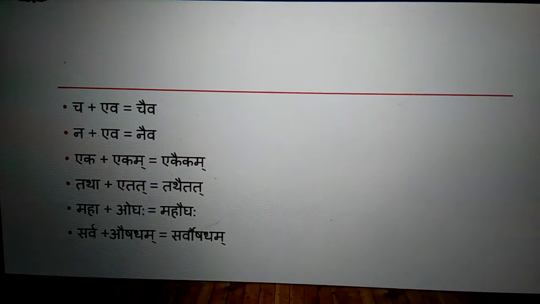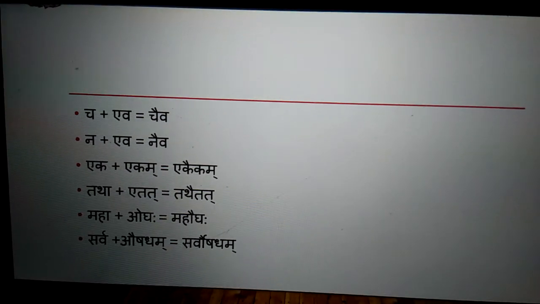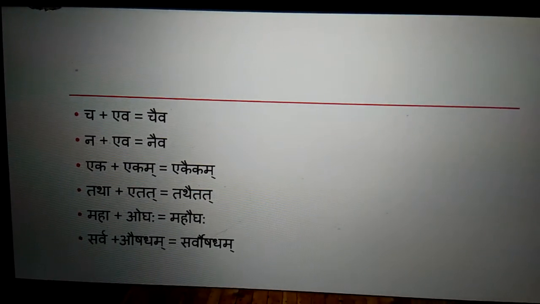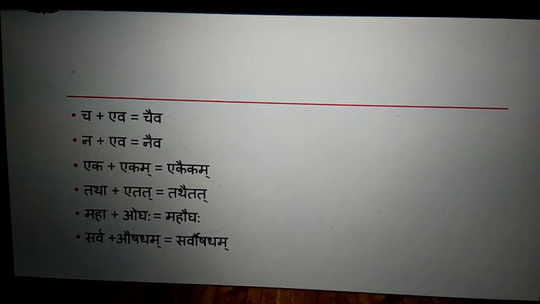Exactly, tatha etat. The word tatha ends with the vowel a, and the word etat begins with the vowel a.